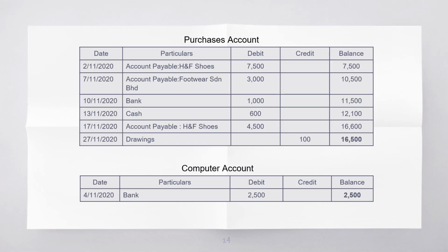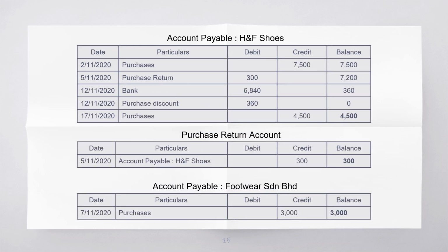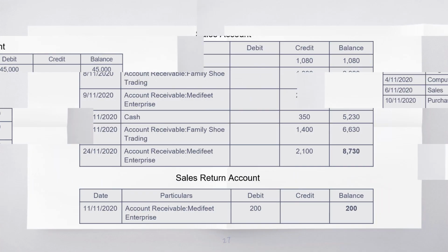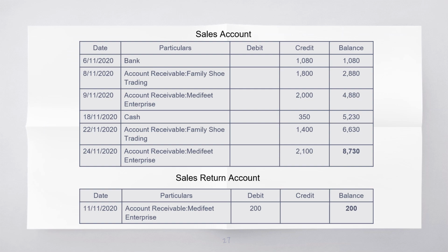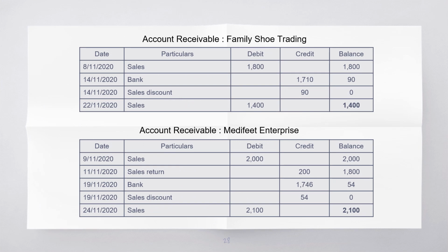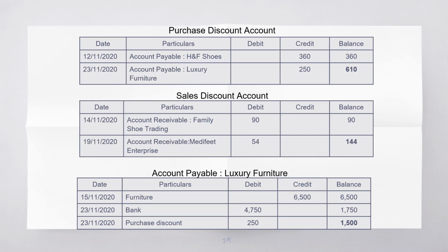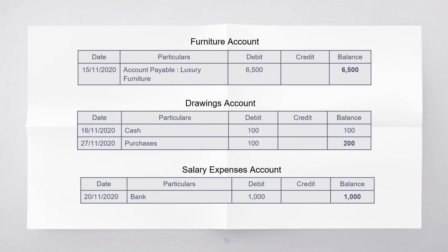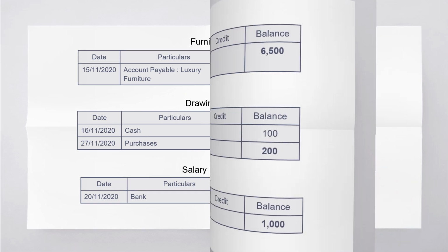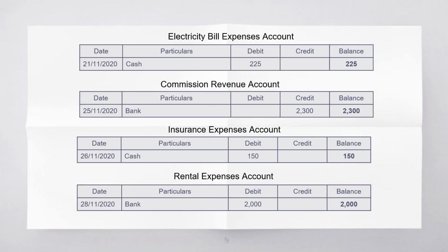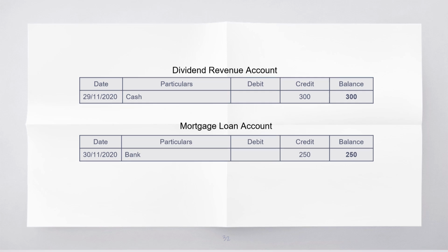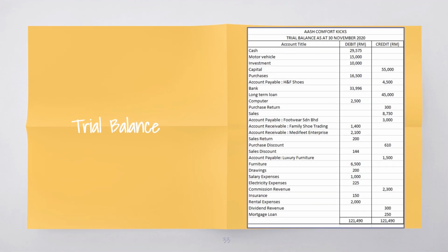These are the rest of our ledger accounts. Our account payables, the bank account, sales and sales return, account receivables, purchase discount and sales discount accounts, furniture, drawings, and salary expenses, other expenses and revenues accounts, lastly, the mortgage loan account.